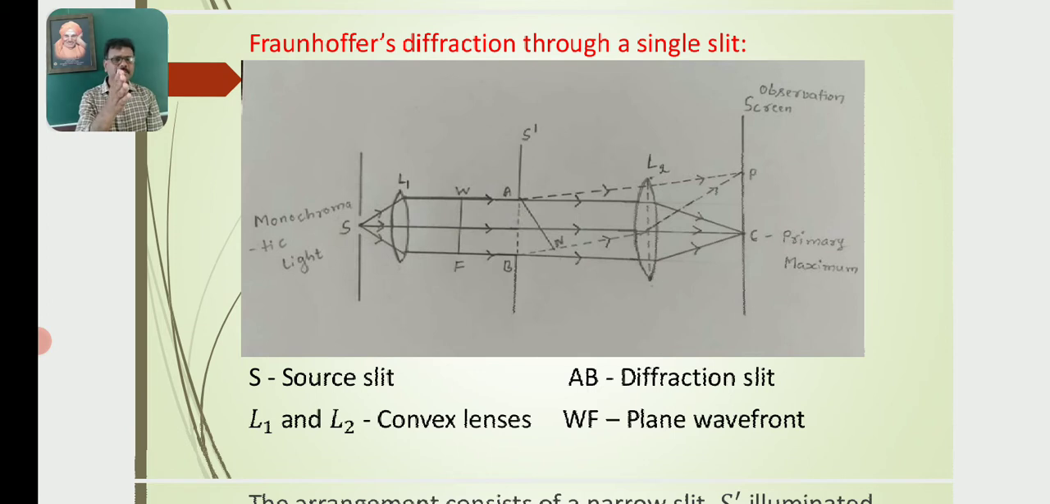Further, the plane wavefront is made to be incident on the obstacle AB, which undergoes diffraction. Then the diffracted beams are made to pass through the convex lens L2, which undergoes refraction. After the refraction, some of the refracted rays will meet at a point C.